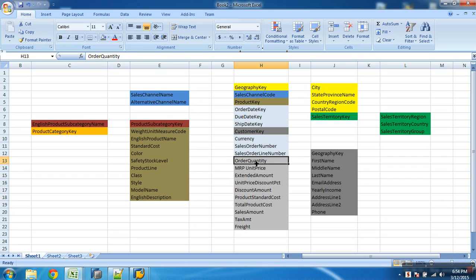But for quantities, I really don't have the measure first. Do I have measure for the quantities first? It's not given, but can I know it from, if I go to product master, weight unit measure code, from there can I get the unit, what was the measure of the product? Because I know the product here. When I do look up here, I can get the unit of measure and then fill that also. Can that be done? Yeah, good. That is it. Anything else we missed out? So that's what we wanted to do.